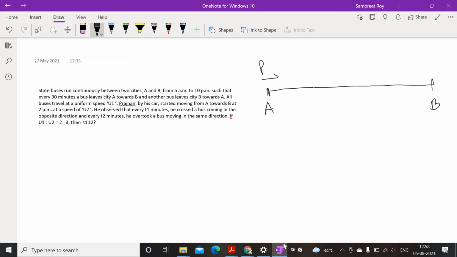He starts from here, and the speed of every bus is, let's say, 2x kilometer per hour, from here and from here, and our Pranjal has a speed of 3x kilometer per hour.